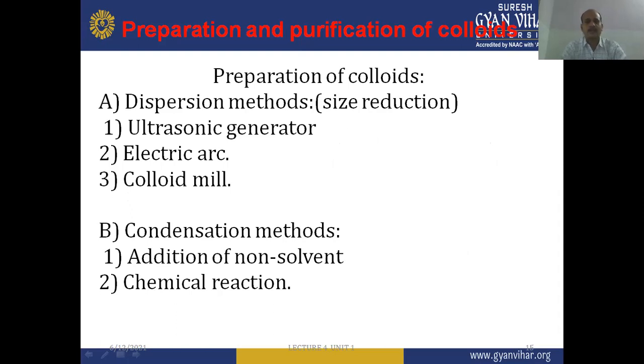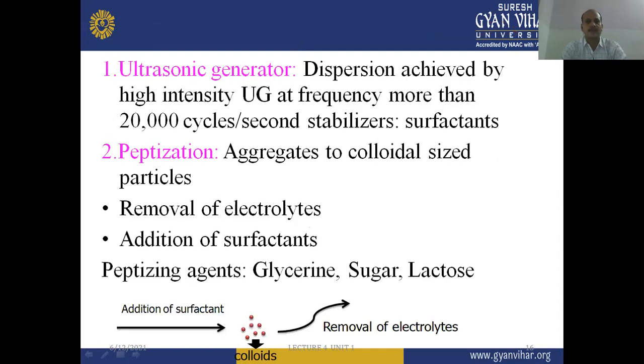In the ultrasonic generator, dispersion is achieved by a high intensity ultrasonic generator at frequency more than 20,000 cycles per second, and stabilizers are used as surfactants. So dispersion is achieved by high intensity ultrasonic waves.